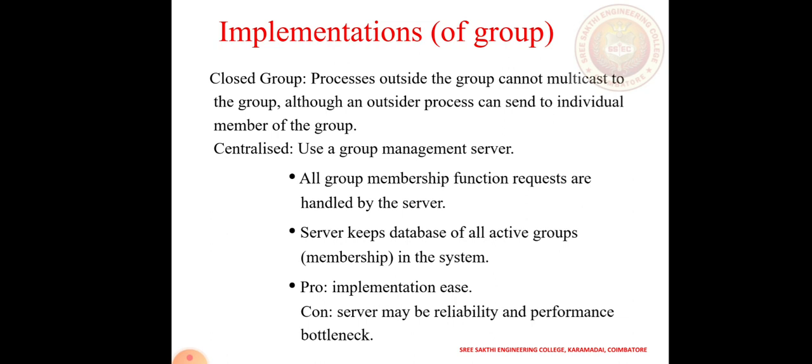The drawback is that the service may become a reliability problem and a bottleneck. This is like a centralized WhatsApp group. If you have a centralized group, you have an administrator. Either everyone can participate in that group, or only the admin can participate, and that should be decided by the admin. The group members cannot do anything actually. So the server keeps track of all the active persons in the particular group.